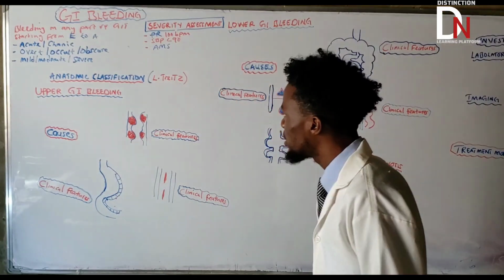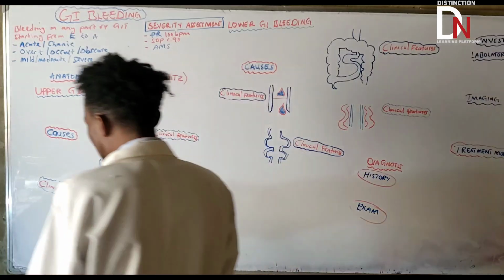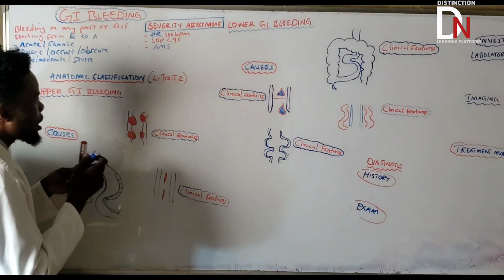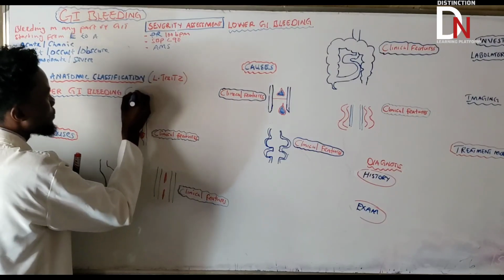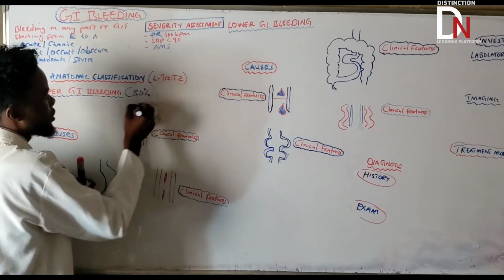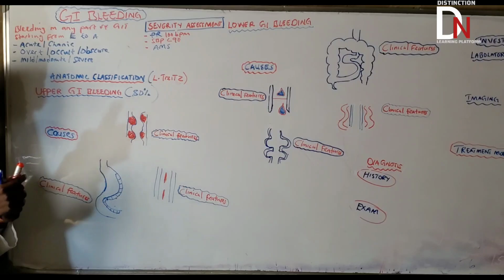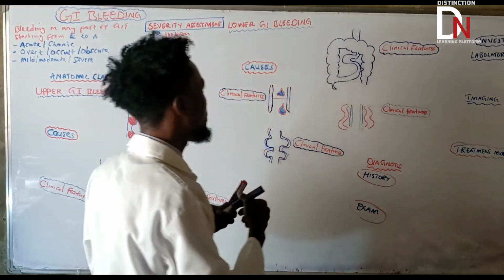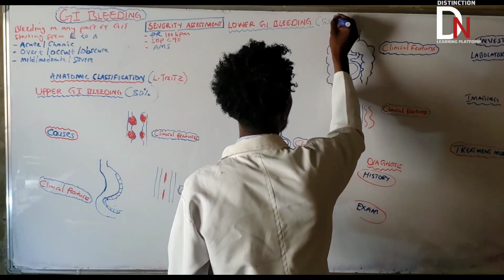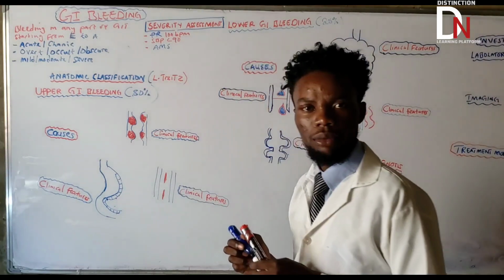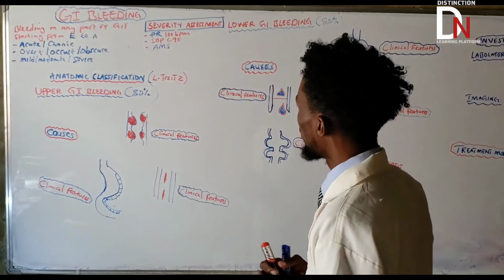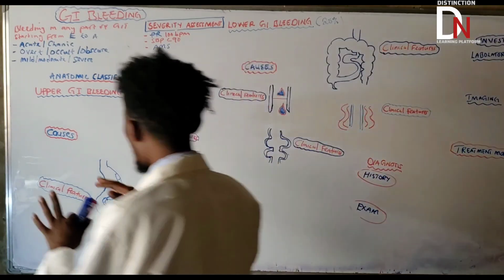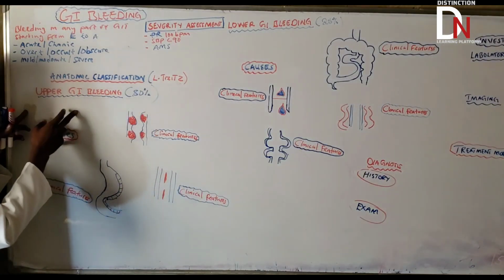Okay, upper GI bleeding. So upper GI bleeding is the most common cause of GI bleeding. What percentage is upper GI bleeding? It's about 80%, if we talk about the occurrence. So upper GI bleeding is more common. It is about 80%. What about lower GI bleeding? Lower GI bleeding is about 20%. It's not that common. You need to understand that.